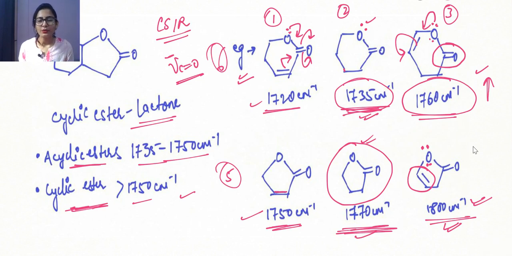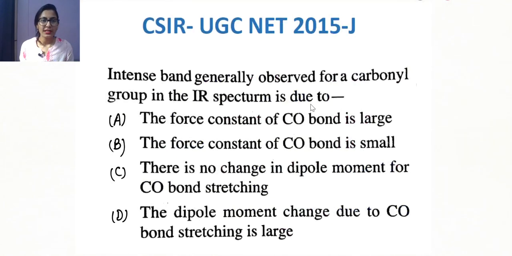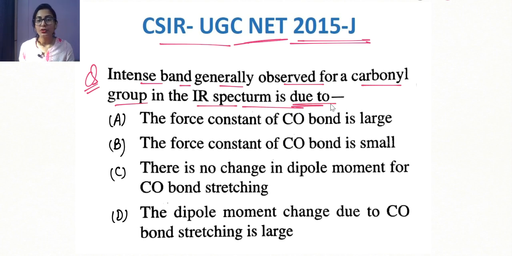Okay, so now we are going to move on to our next question, and let's see what we have over here. In the CSIR UGC NET exam, June 2015, this question was asked: intense band generally observed for a carbonyl group in the IR spectrum is due to. So this is a very easy question, but at the same time it's a very tricky question. Why, guys? Because the question is asking about the intense band generally observed for a carbonyl group.